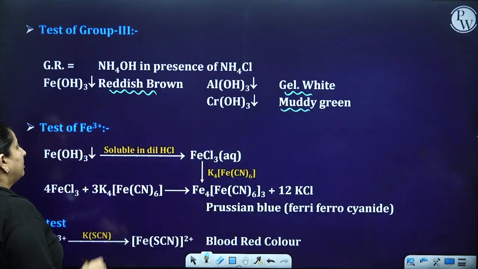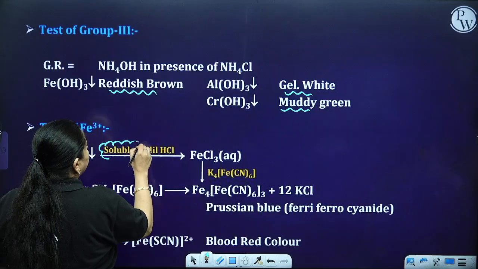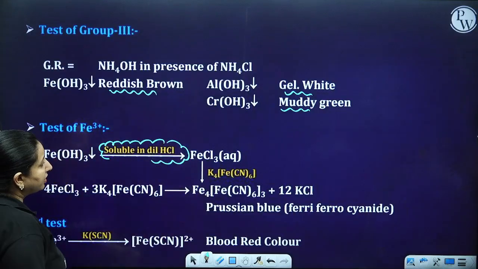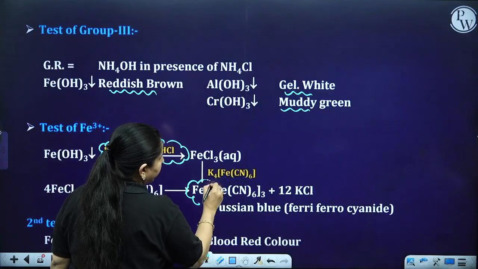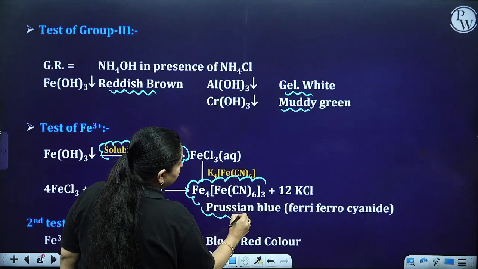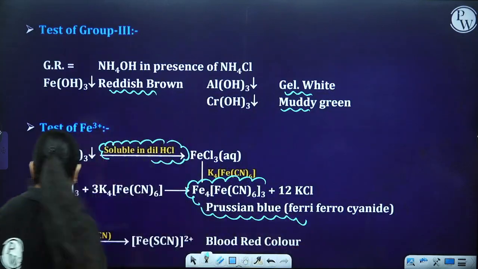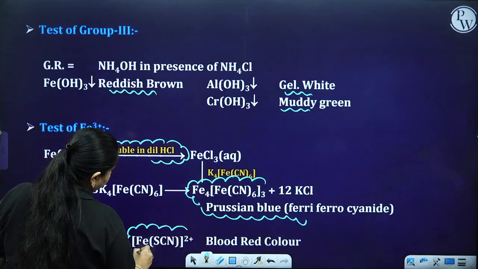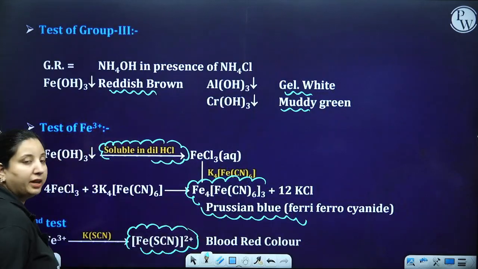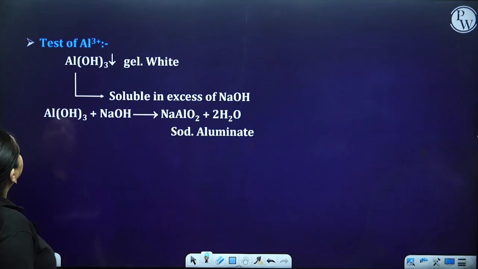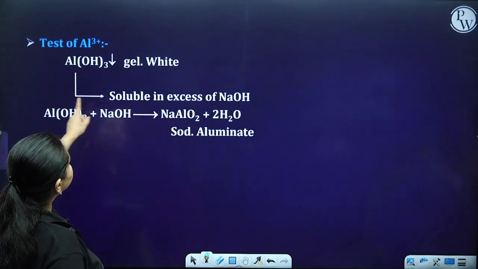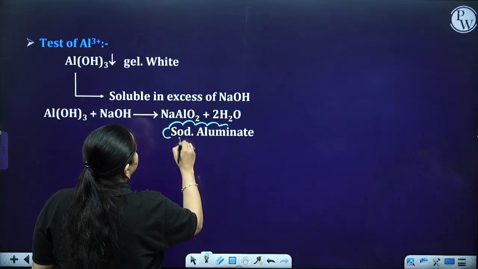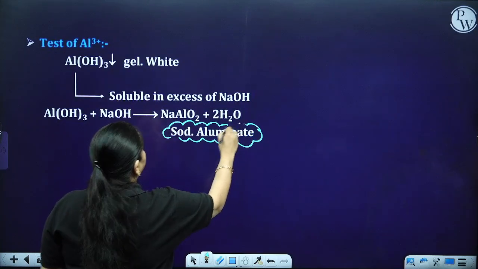Test for iron: they are going to be soluble in dilute HCl. So it is going to form FeCl3, which further is going to give you ferric ferrocyanide, which is Persian blue in color. Another test is the blood red color when you have both sulfur and nitrogen, which we already did. Then test for aluminum: it is going to be soluble in NaOH, and when you put in the NaOH, it is going to give you sodium aluminate.